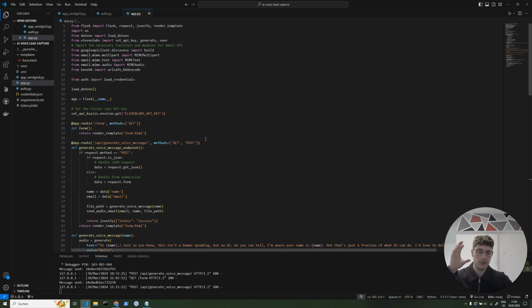So we get the form, which is any kind of post request, we send it to our server. In the server, we extract the text. We then send the text to ElevenLabs. ElevenLabs creates an audio file. We extract the audio file. We put the audio file and the text in the email, and we send the email to the person. And this is the base function of it. And you can build that out so much further as you want to.